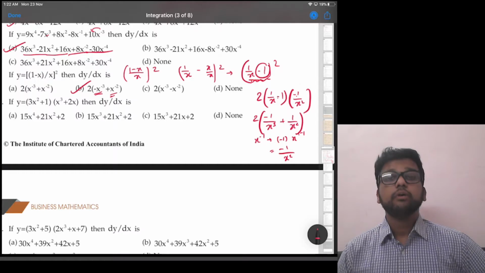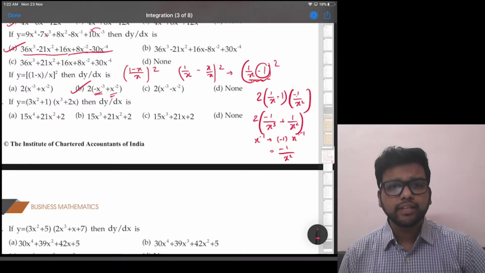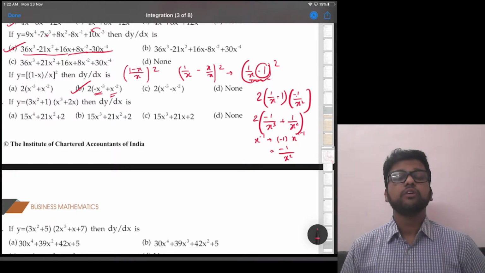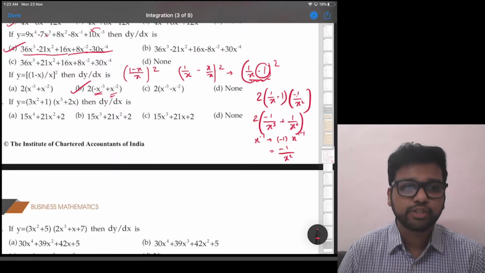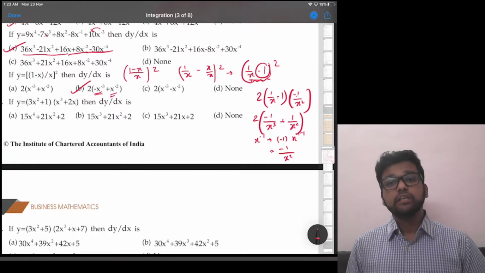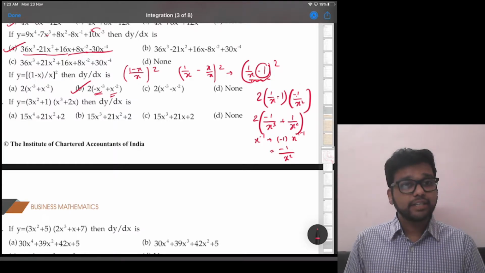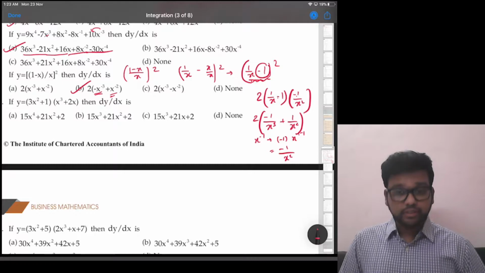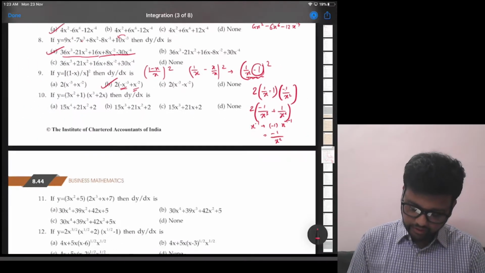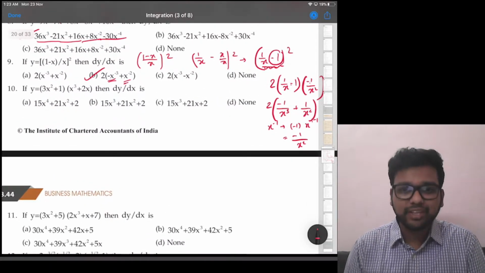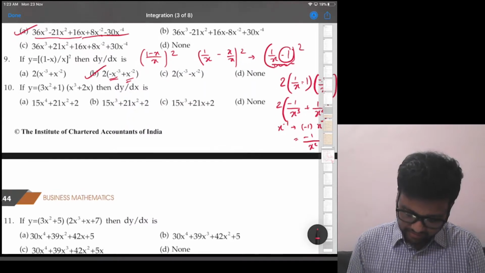2 into minus 1 by x cube means what? Negative x raised to minus 3, plus 1 upon x square is x raised to minus 2. So that is option B. A strong command over indices is required. But other than that, if you have studied this, you will see that these are very basic questions. Obviously, the exam will not be this basic, but it will not be too difficult either.